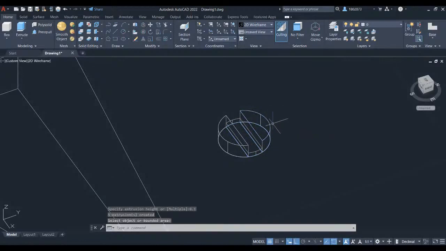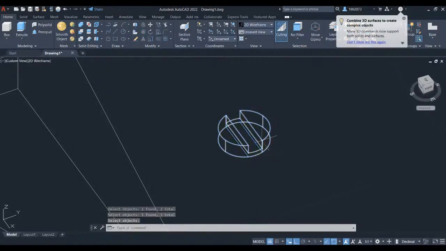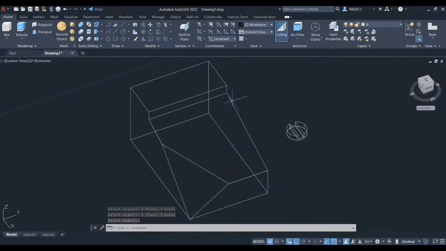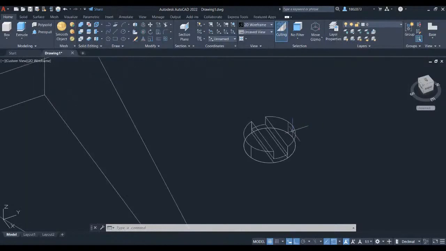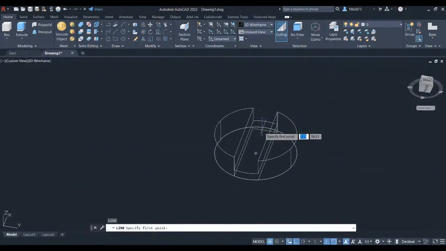Let's combine this object and convert it into one 3D solid. Press Uni for Union command and press enter. Select all the objects and press enter. We are going to move this circle to this part. Before that, let's create a midpoint line in the bottom of this circle. Press L for line and create a midpoint line.